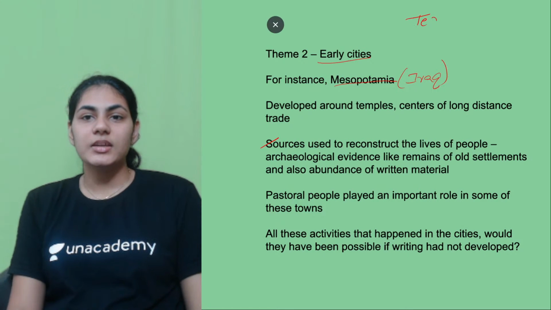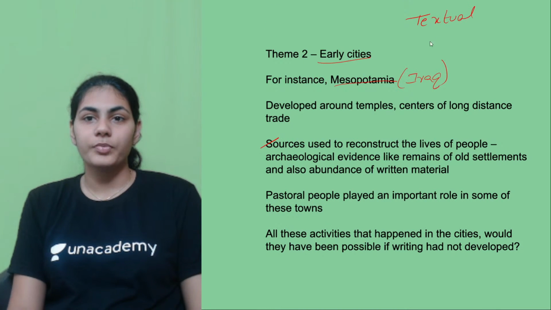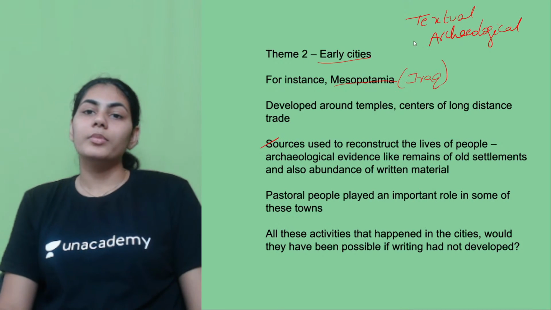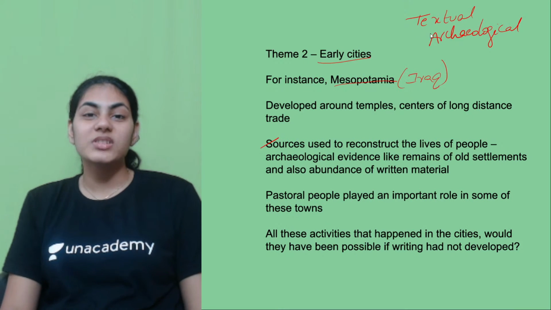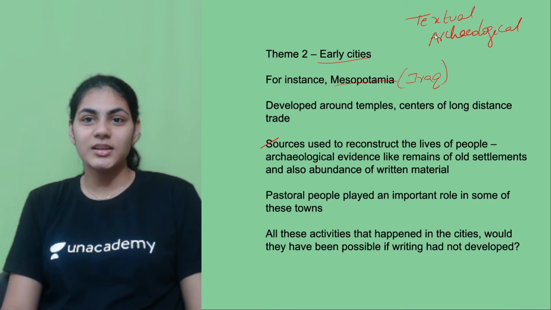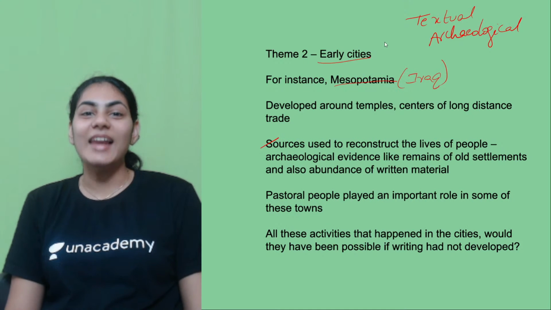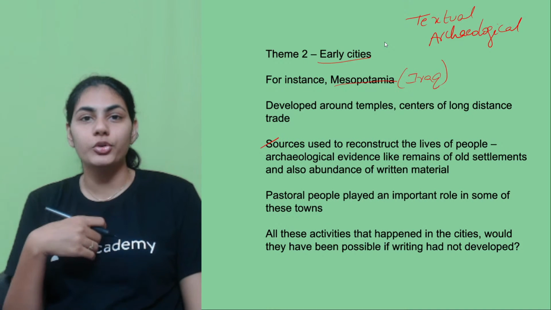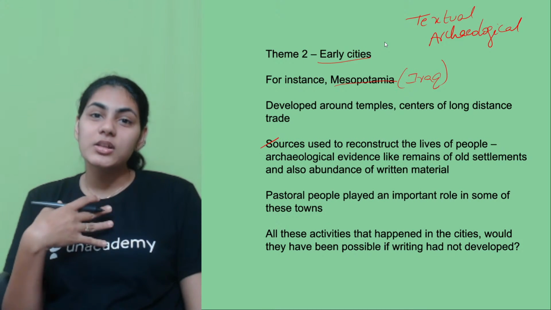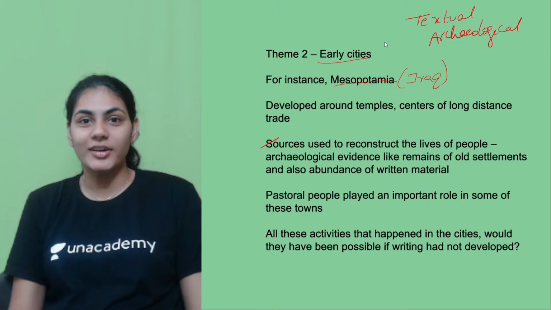The first is textual sources, the next is archaeological sources, right? In order for textual sources to exist, it is very important that a language has to be there and people should know how to write, and also archaeologists must have deciphered it.